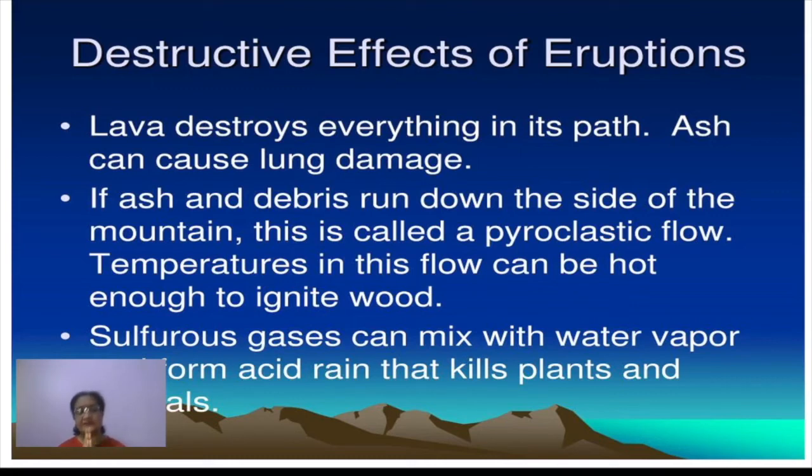Then next are the sulfurous gases, which can mix with water vapor and form acid rain, right? Just after a volcanic eruption, in most cases you will find that rainfall occurs. It is because the water vapor released by a volcanic eruption gets condensed at a higher altitude. When it mixes with these sulfuric gases, it results in the formation of acid rain. And acid rain is again very, very harmful for all the plants and animals living in that area.